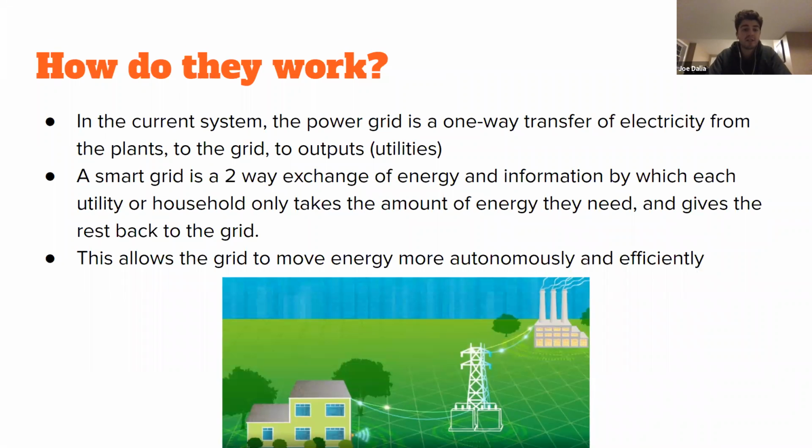How do they work? In the current system, the power grid is a one-way transfer of electricity from the plants to the grid to the outputs, the utilities. A smart grid is a two-way exchange of energy and information by which each utility or household only takes the amount of energy they need and gives the rest back to the grid. This allows the grid to move energy more autonomously and efficiently.